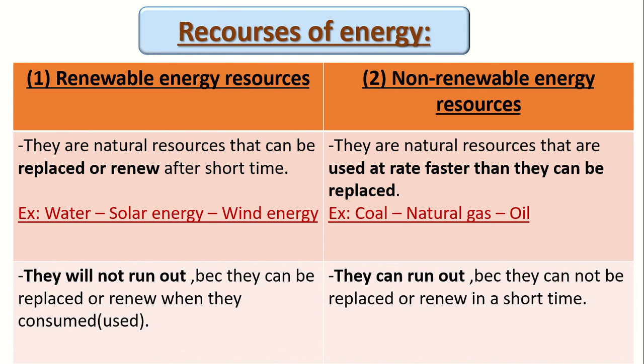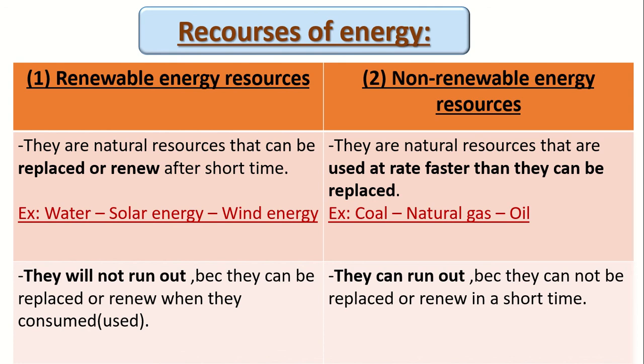Okay, can they run out? Yes, if today I use all the natural gas and oil in the world, it will run out. And it will take a very long time to be renewed again. So they cannot be replaced or renewed in a short time. They take a very long time.